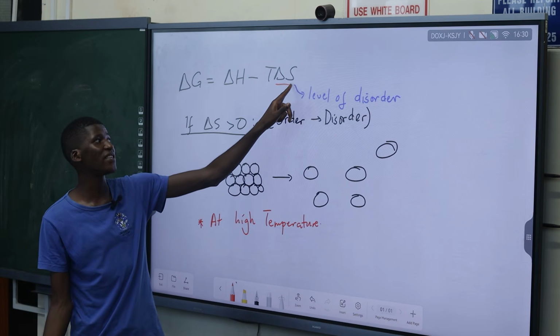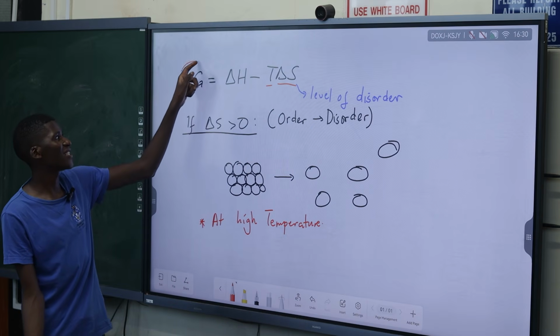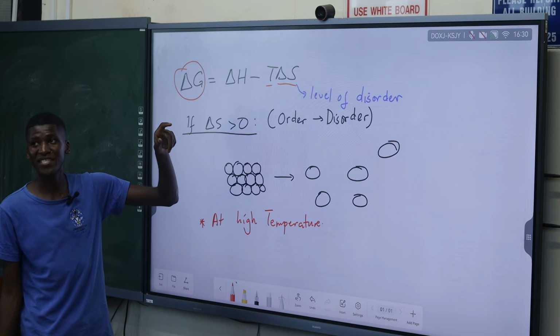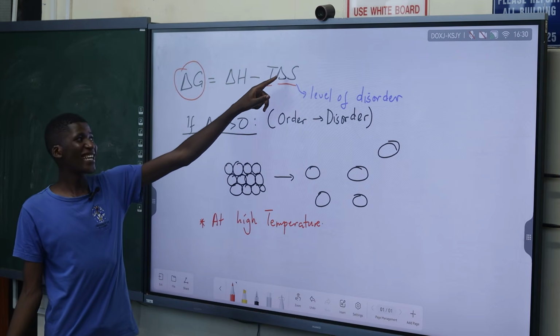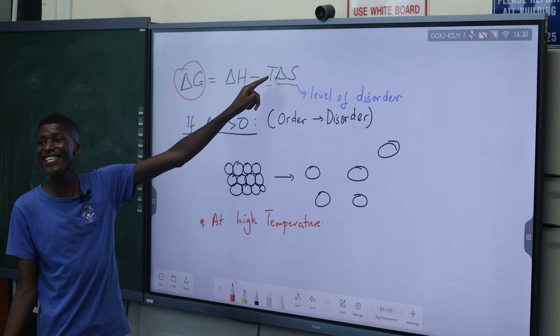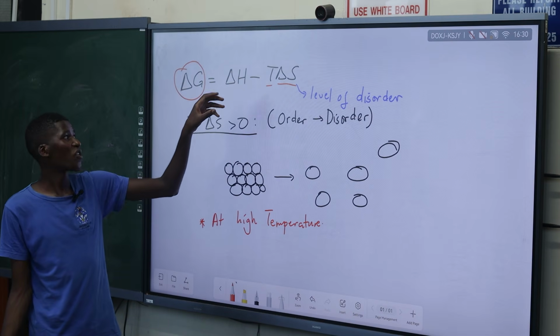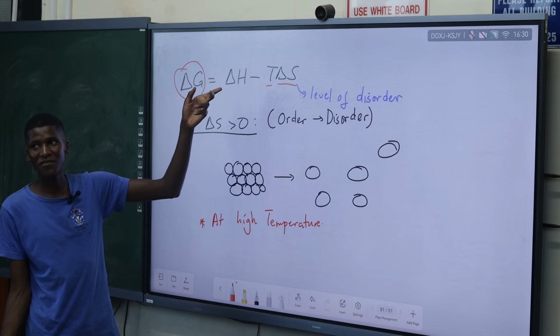If delta S is positive and T is big, what will delta G be? The people who do maths will tell us. If delta S is positive, it's a positive number, and T is a very big temperature, what will happen to delta G? Considering delta H is positive. What will it be?